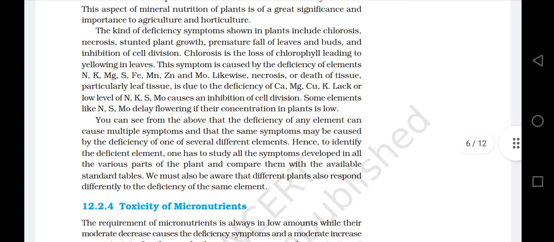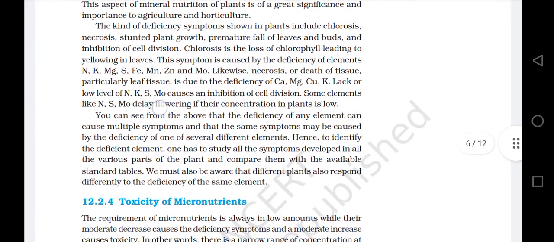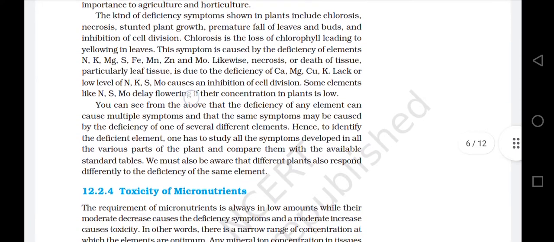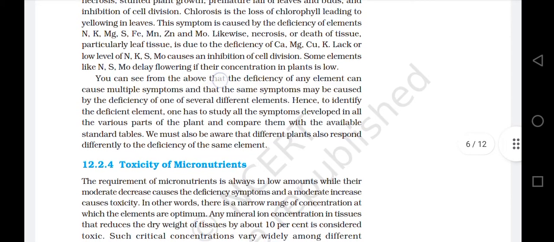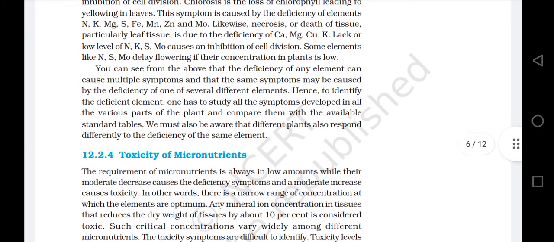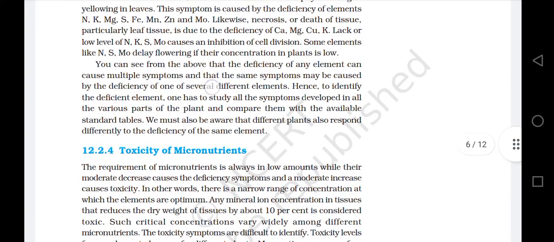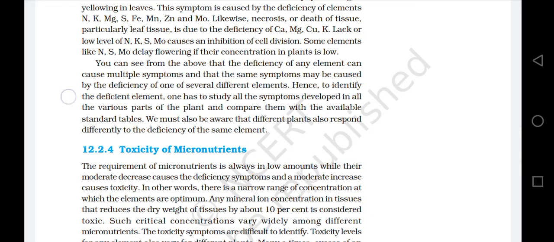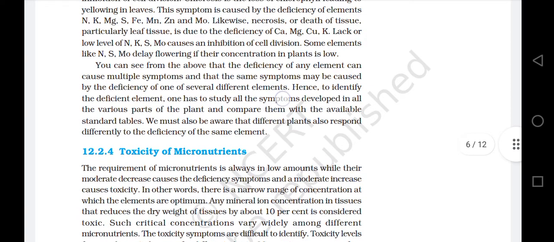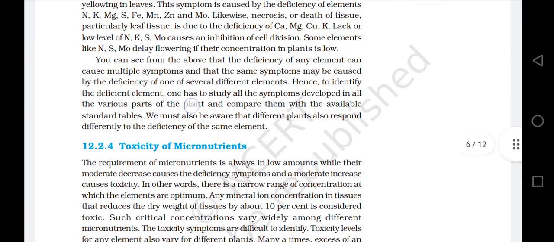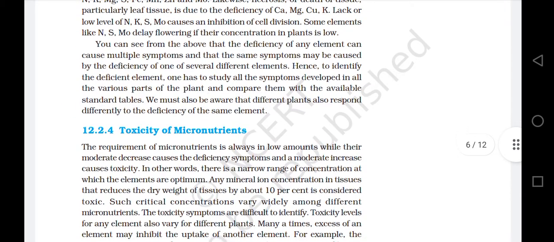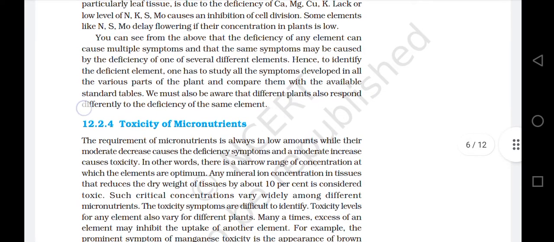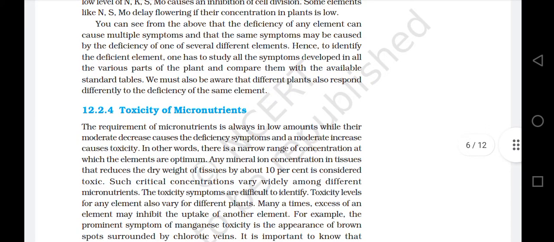Some elements like nitrogen, sulfur, molybdenum delay flowering if their concentration in plants is low. You can see from the above that the deficiency of any element can cause multiple symptoms and that the same symptoms may be caused by the deficiency of one of several different elements. Hence, to identify the deficient element, one has to study all the symptoms developed in all the various parts of the plant and compare them with the available standard tables. We must also be aware that different plants respond differently to the deficiency of the same element.